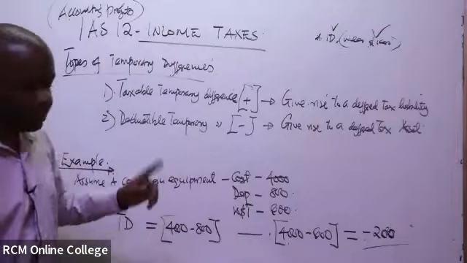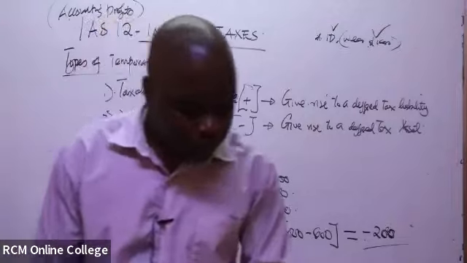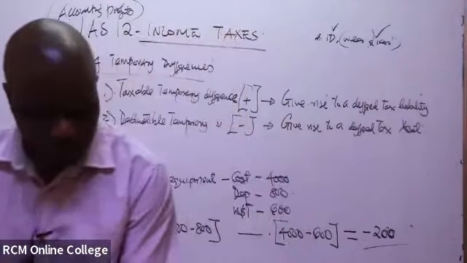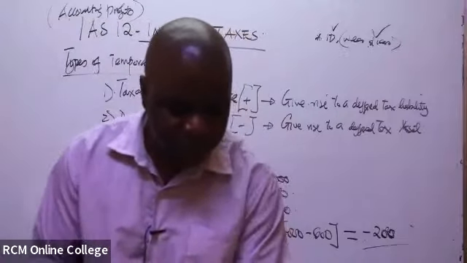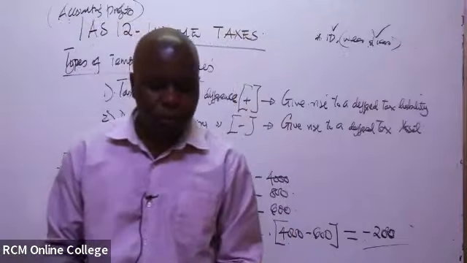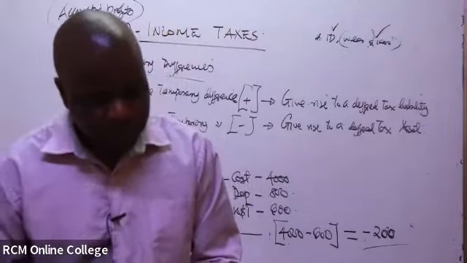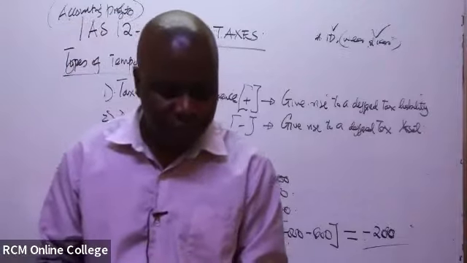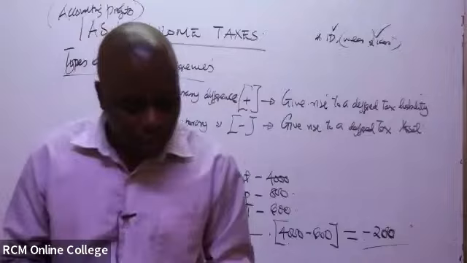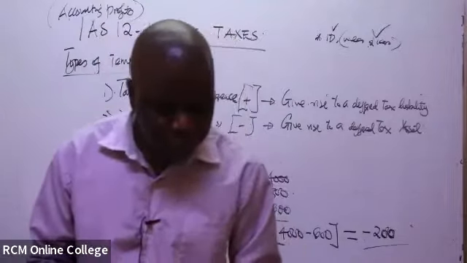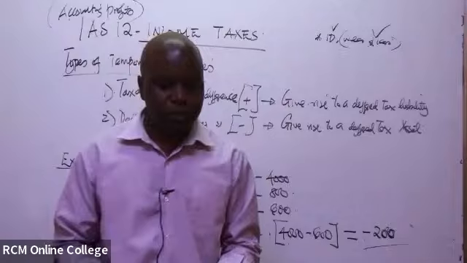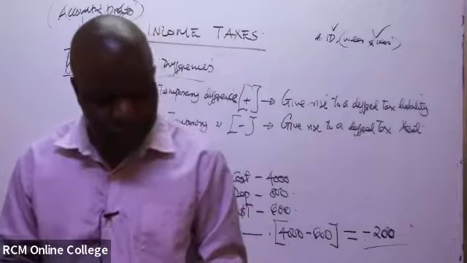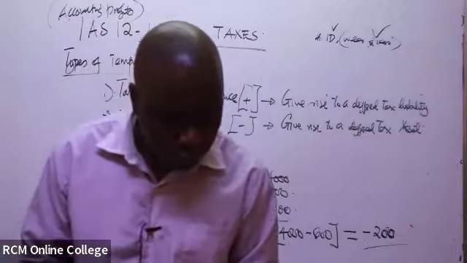So I want us to look at part B, which says: Equip Agencies Limited purchased equipment for 4 million on 1st of July 2008. Depreciation on equipment is provided on a straight line basis at the rate of 25% per annum. During the 4 years from 1st of July 2008 to 30th of June 2012, the profit before tax and allowed wear and tear charges for tax purposes were as follows.